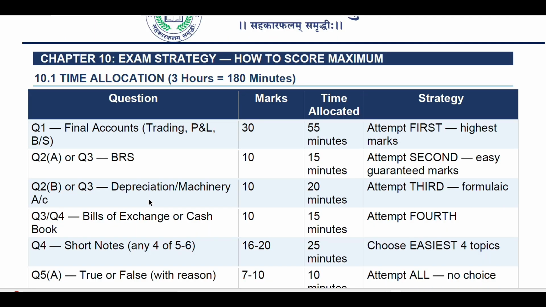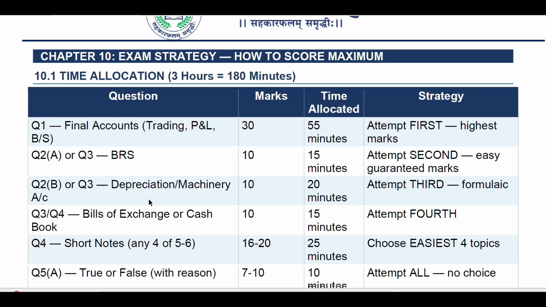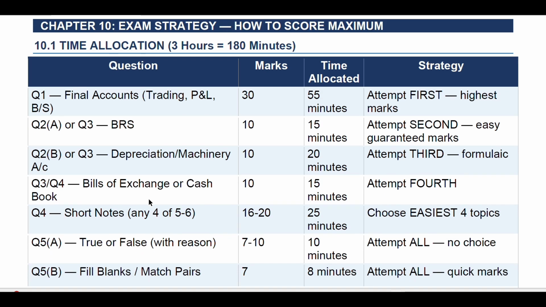So now we're going to see chapter 10, the exam strategy for account and how you can score maximum by using this method, time allocation. The first question, which is actually compulsory, and always compulsory: final accounts will be given, and from that we have to prepare the trading account, profit and loss account, and balance sheet for 30 marks. You should give max 55 minutes, not much more than that. Attempt it first, for the highest marks.